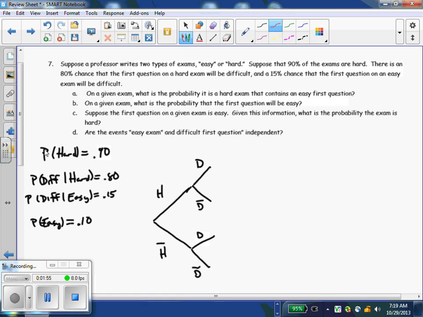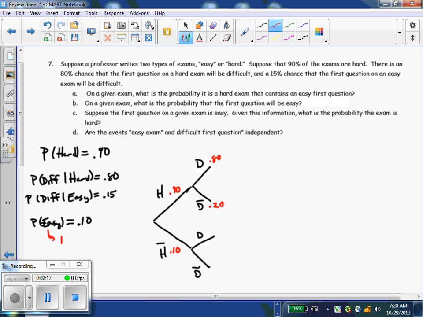So 90% of the exams are difficult, 10% are easy. Hard test with a difficult first question will be 80%, which means 20% of difficult tests have an easy first question. And the easy tests, or not hard, right?